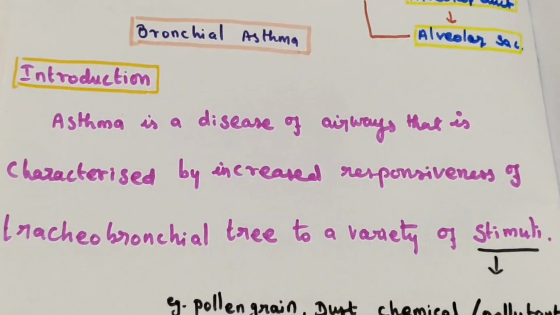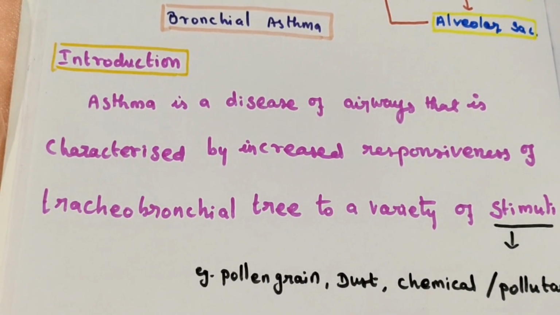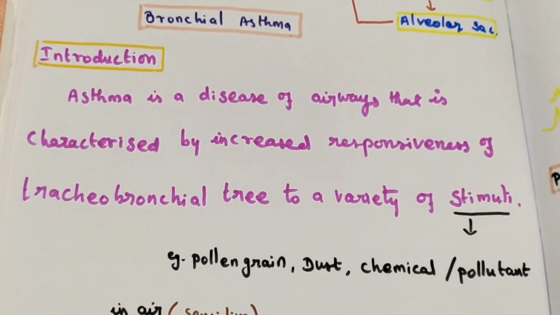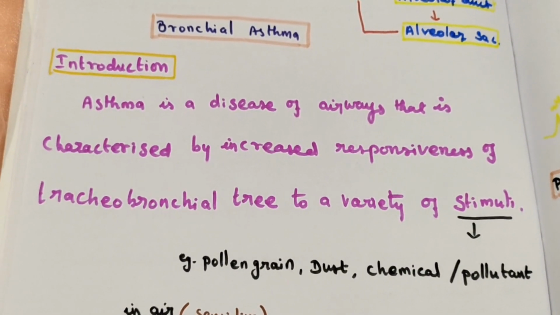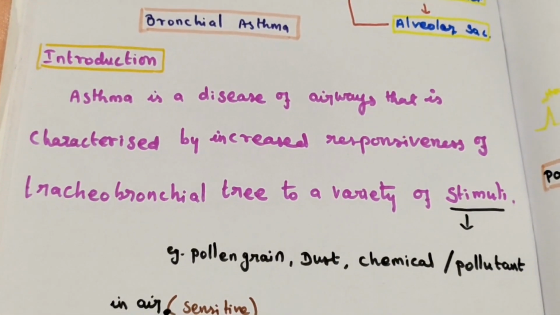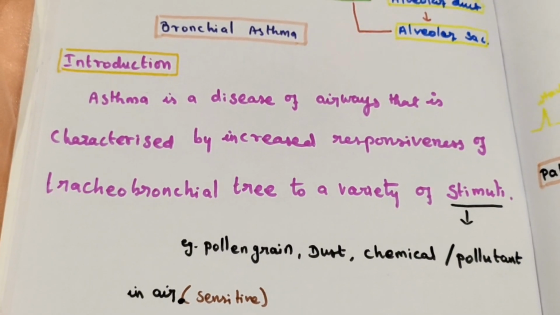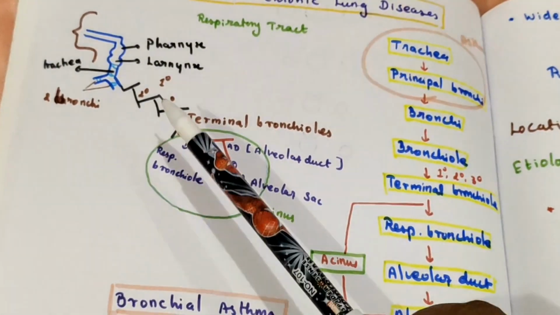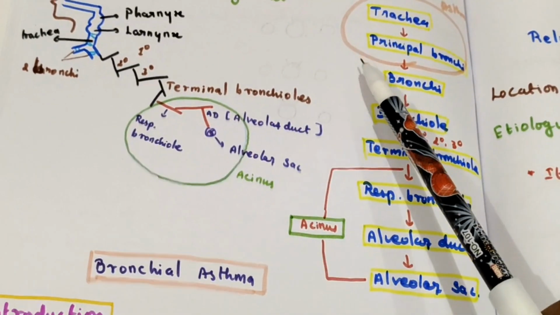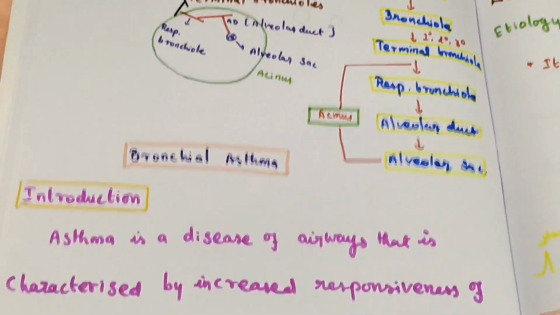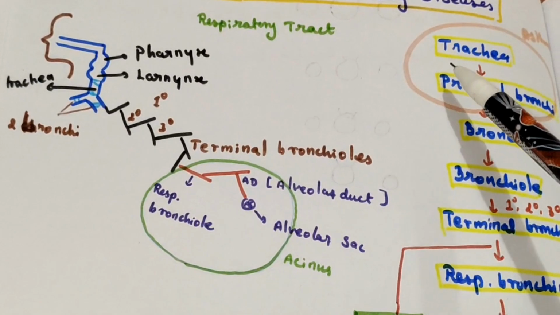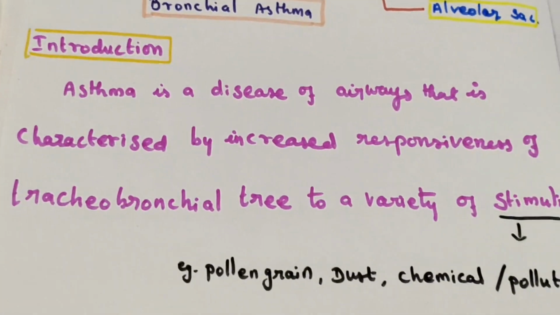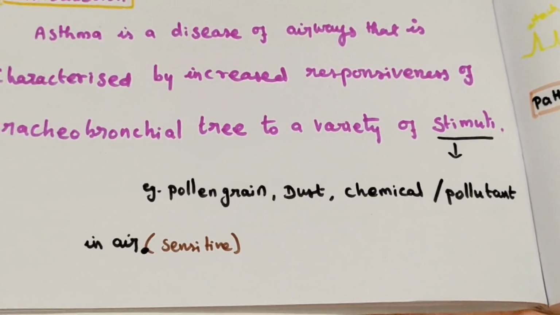Introduction. Some people have a very oversensitive respiratory tract. Whenever any particular stimulus enters the trachea and bronchi, the trachea and bronchi undergo spasm.